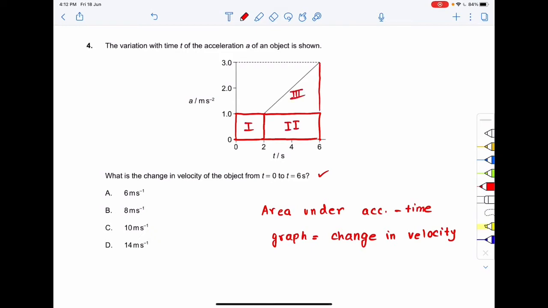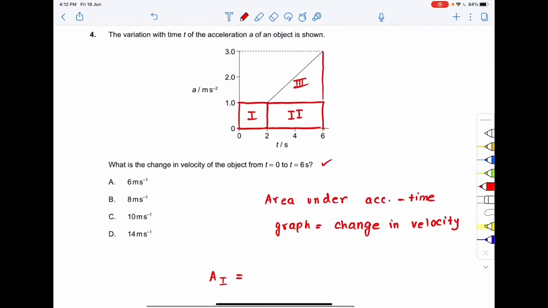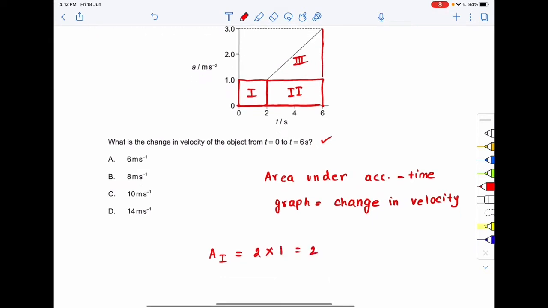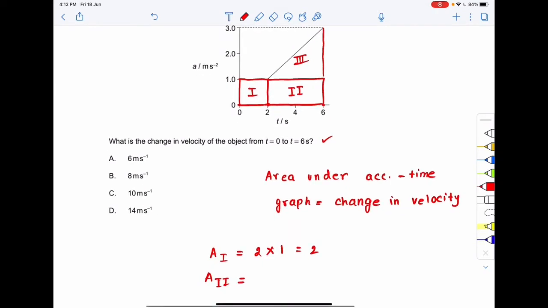So what is area 1? Area 1 is a rectangle, right? The length of the rectangle is 2 and the breadth of the rectangle is 1, so area 1 is 2. Area 2 is also a rectangle. What is the length of the rectangle? It is spanning from t equal to 2 to t equal to 6, so the length is 4.